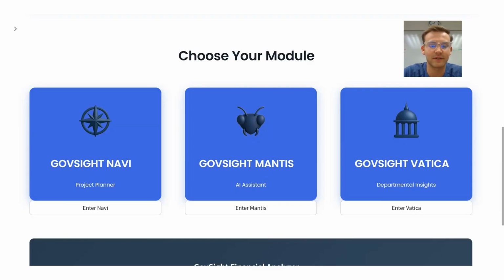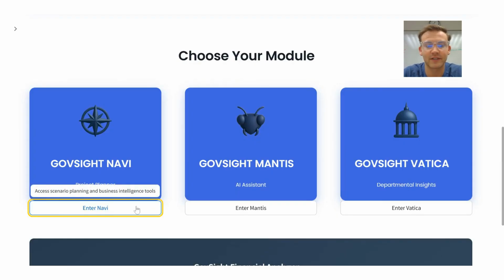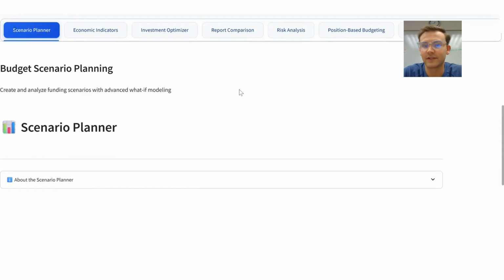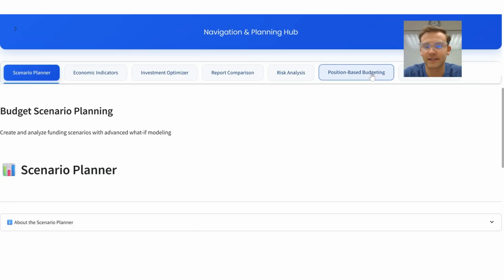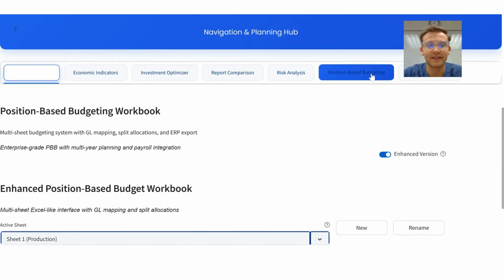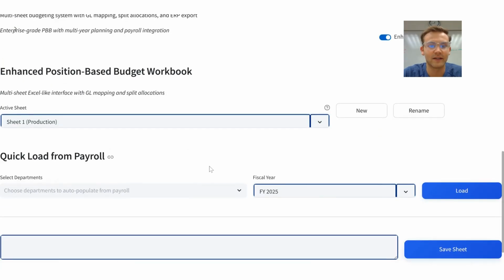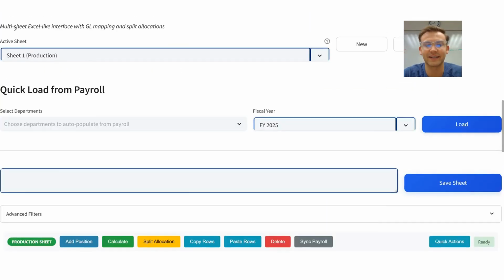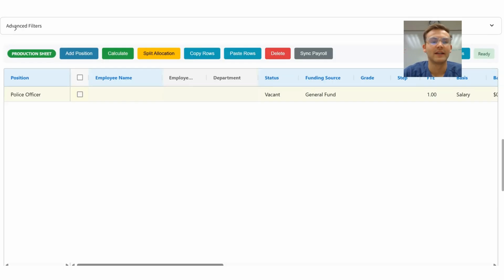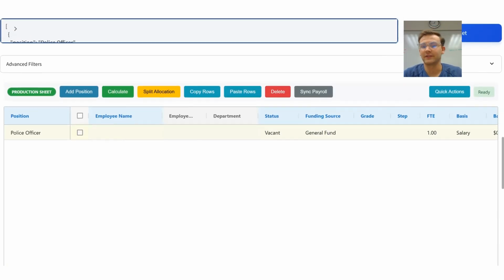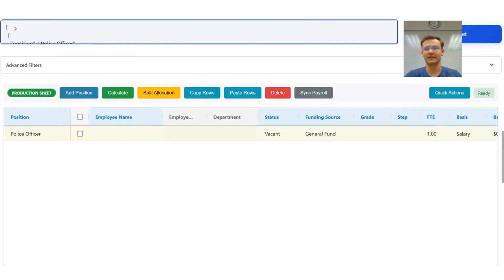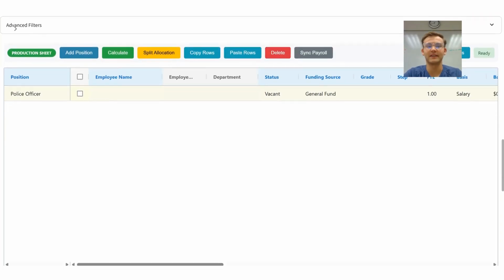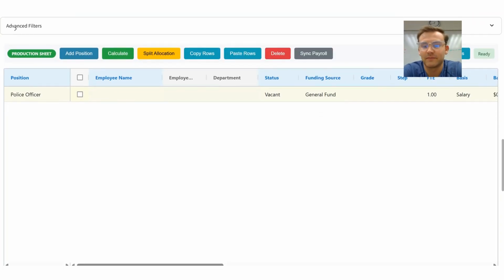So at GovSight, we have built a position-based budgeting software using the power of artificial intelligence and integrating directly into your data. So we've got an enhanced version here that's got our production sheet. You can use sandbox sheets. You can use different things like that to be able to play with things.